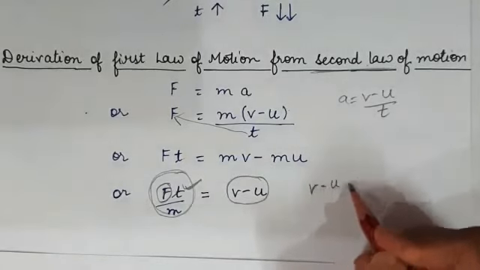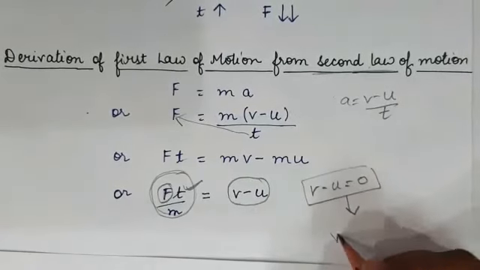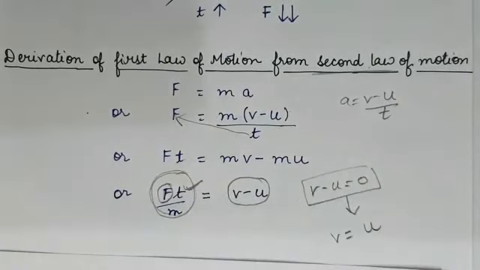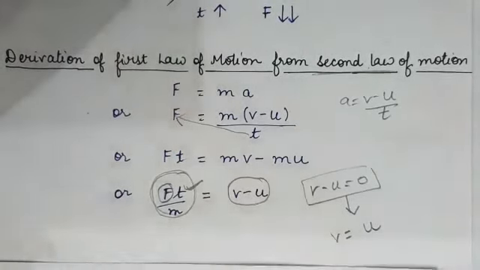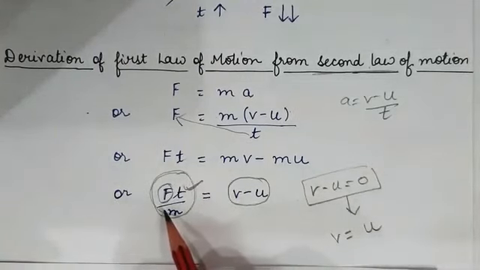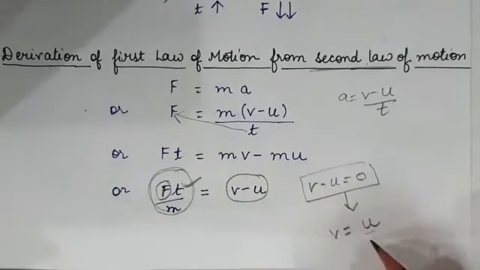It means v minus u is equal to 0. From this equation, v is equal to u. It means final velocity is equal to initial velocity. Means if F is 0 and v is equal to u for whatever the time t is taken, it means that the object will continue moving with the uniform velocity u throughout the time t. And if u is 0, then v will also become 0.